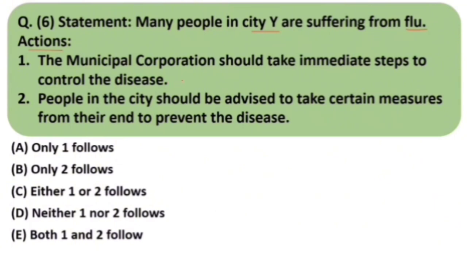Yes, this is a very practical action which should be taken, because if they are suffering from flu, this is needed. People in the city should be advised to take certain measures from their end to prevent the disease. This is also correct, because people should also be educated. They should be told how to remain safe, how to make sure that they don't catch the flu. So both the actions are very correct and should be followed simultaneously. We can write both 1 and 2 follow.